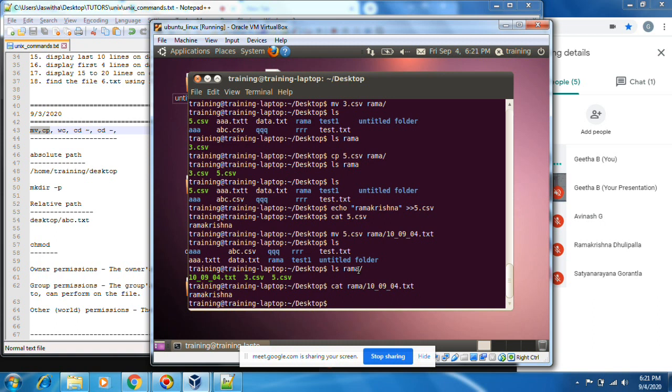Okay, and then we can copy that file with a different name also. Instead of aa.txt, I can copy with a different name in a different folder. cp aa.txt /rama or something, rrr.